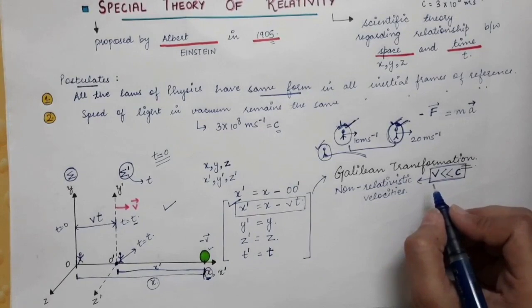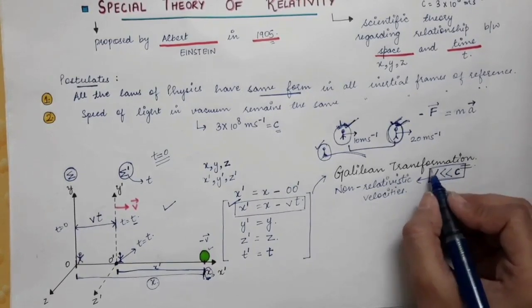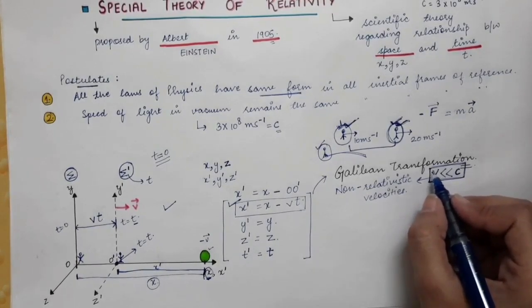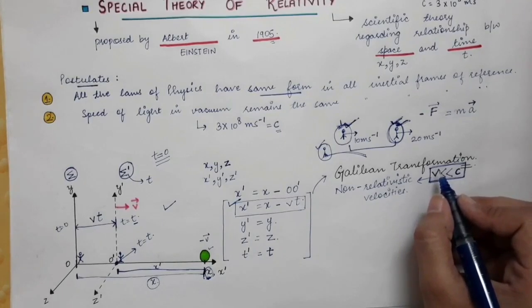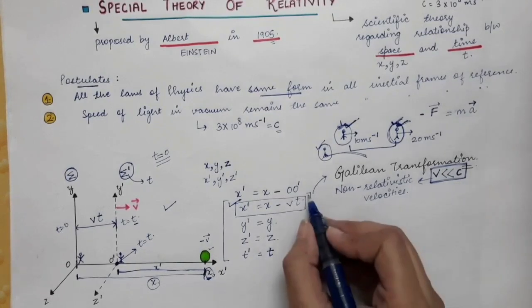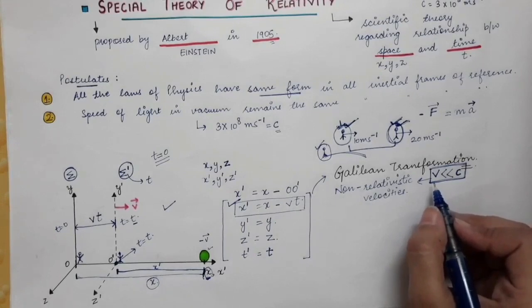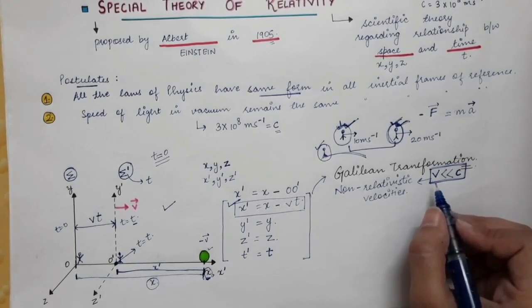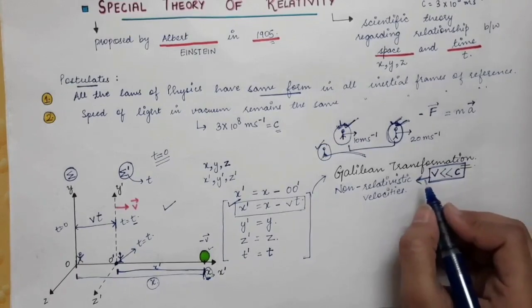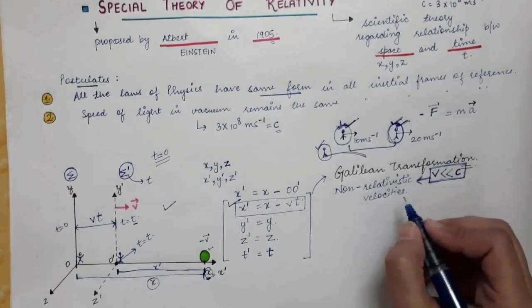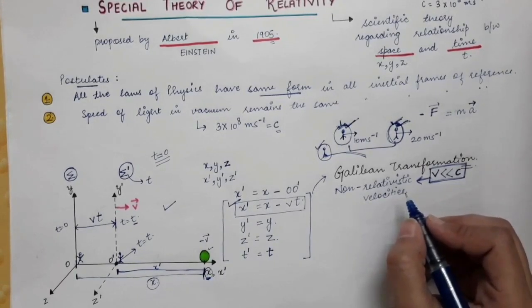So in our daily life, we encounter these situations only. As we see the velocity of a car or of any object, those are very less as compared to the speed of light. So in that case, we can use these Galilean transformations, and these equations will give us the correct results. The velocities that we usually see in our daily life are non-relativistic velocities, or we can say that we observe things in a non-relativistic region in our daily life.